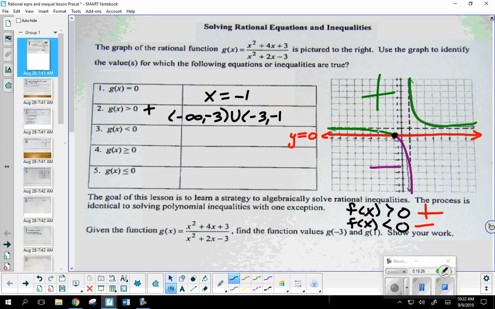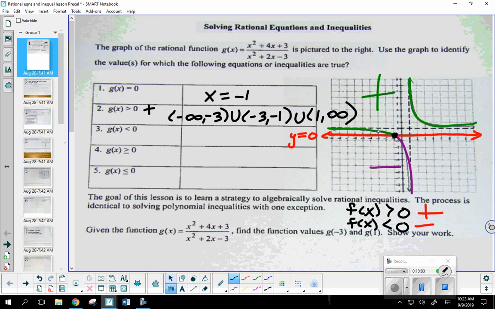-1. And here's a good question. Should I put a parentheses or a bracket on that -1? Heard parentheses, I heard bracket. There you go. Look at what the inequality wants. It says greater than. It doesn't have equality, so anything touching the x-axis can't be included. It's little things like that that can cause some mistakes. Now, we're still not done. Is there any other place where it's above the x-axis or greater than 0? Yeah, from 1 to infinity, from the vertical asymptote forever.